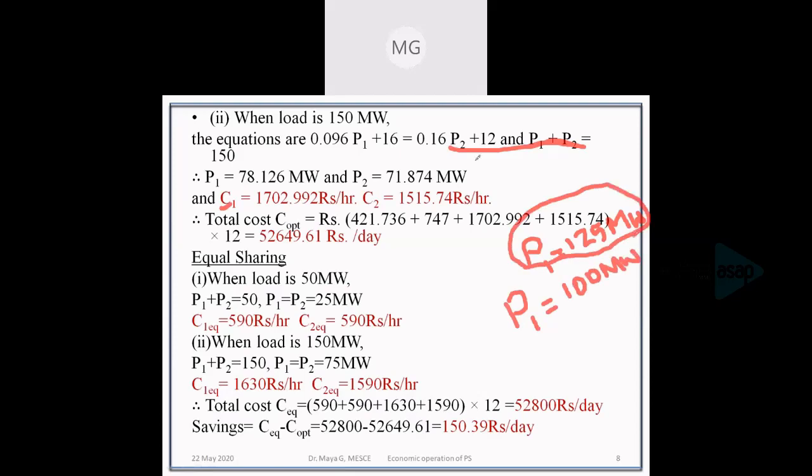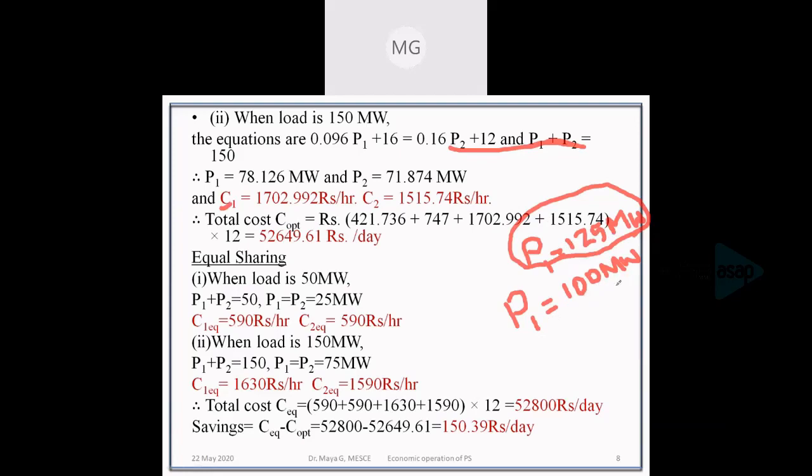That is the limit which is crossed by the optimal scheduling that we obtained. After solving the coordination equation along with the load, if we had obtained 125 megawatt, we have to check this result against the limits, and we found that it is crossing the maximum limit of 100 megawatt. So we'll take P1 as that particular limit.